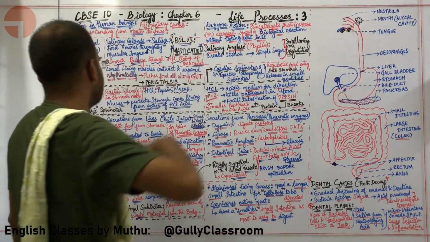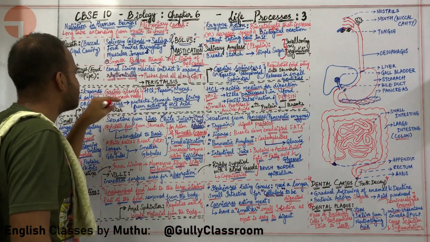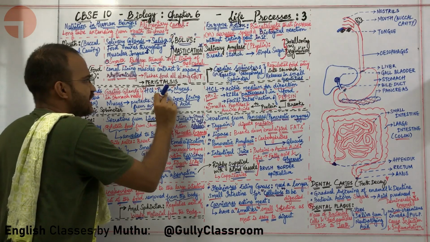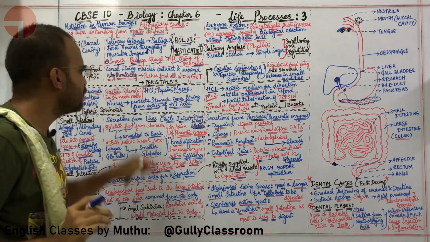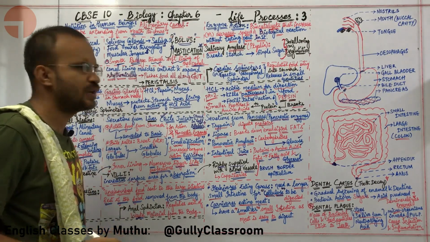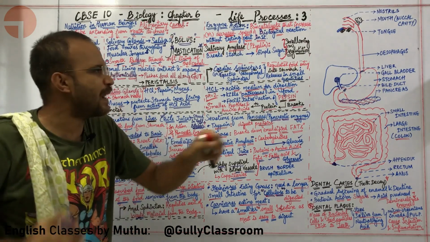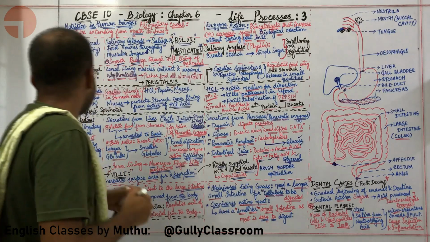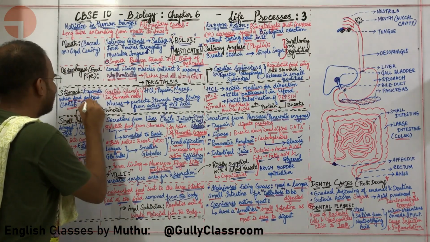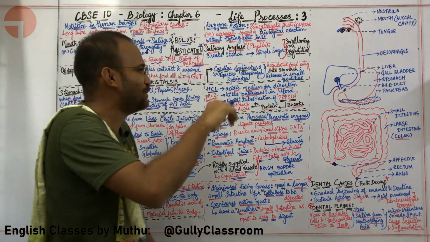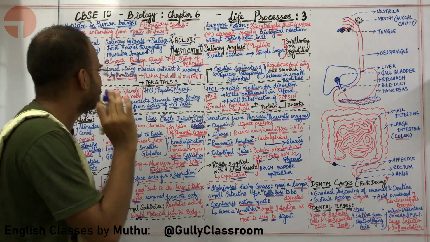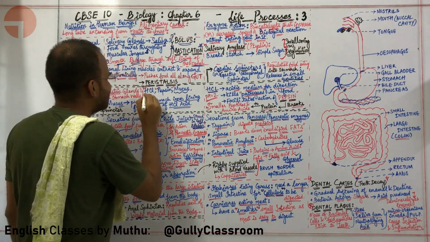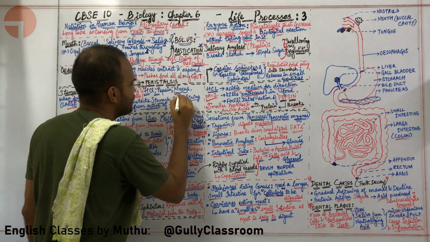Once the food gets into the stomach, the gastric glands in the stomach secrete HCl, pepsin and mucus. Sir, before we get into HCl, pepsin and mucus, doesn't the stomach expand once the food gets into it? Yes, the stomach is in fact a very large organ. It expands when the food gets into it. Okay, sir. Now continue, sir. So the gastric glands in the stomach wall secrete HCl, pepsin and mucus.